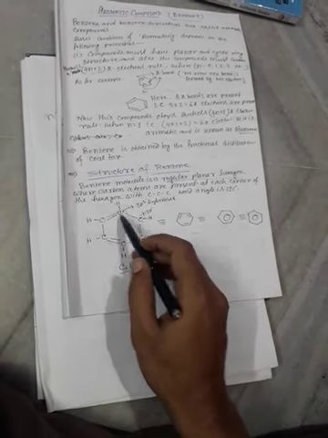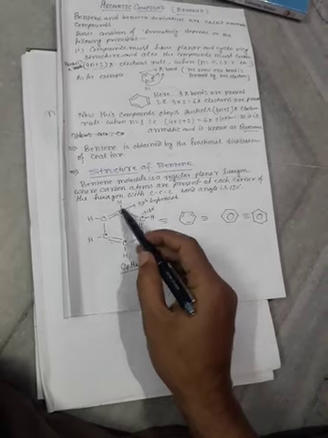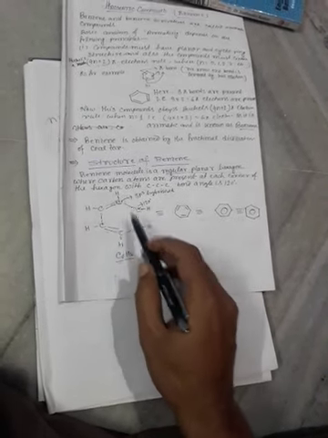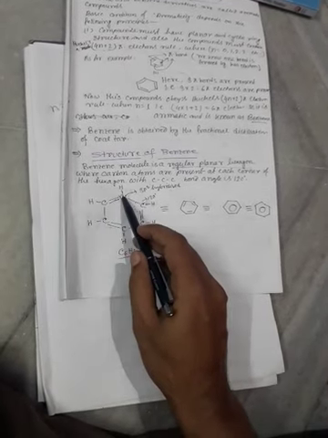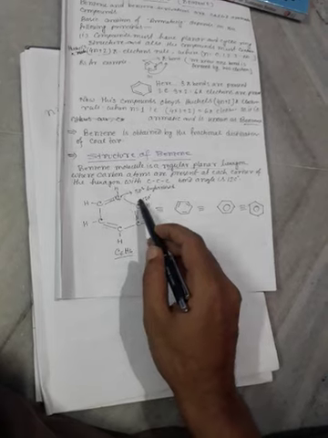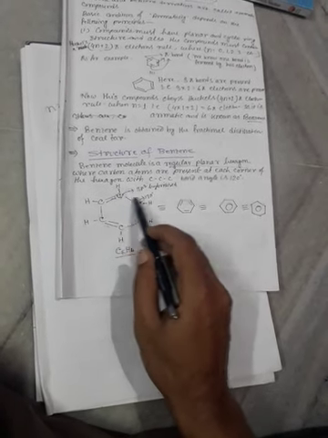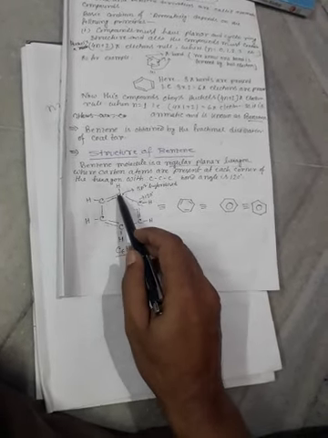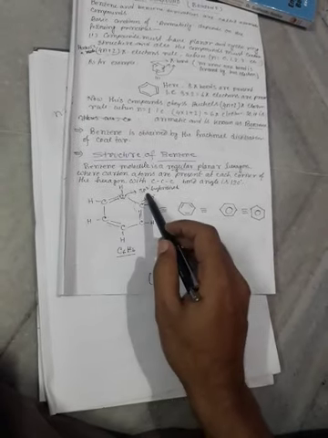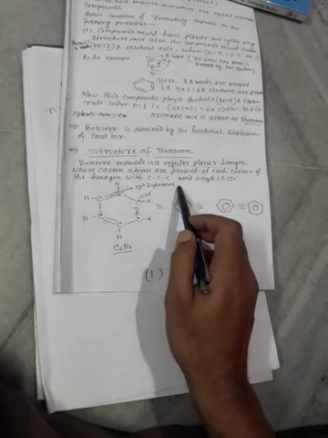Here carbon atoms are present at each corner. At each corner 6 carbon atoms are present, and the carbon bond angle is 120 degrees, and all 6 carbon atoms are in the sp2 hybridized state.